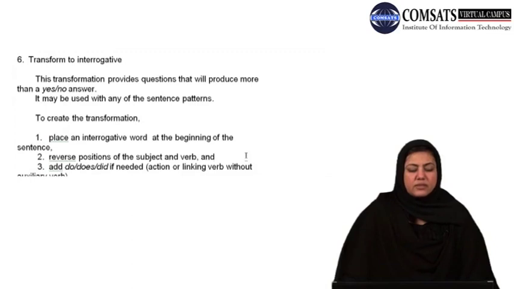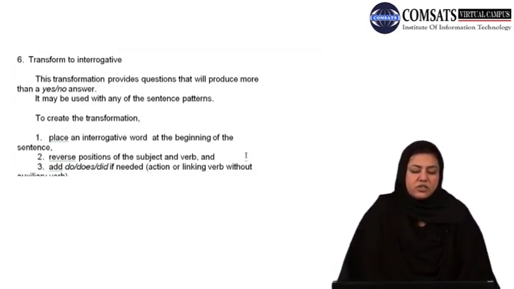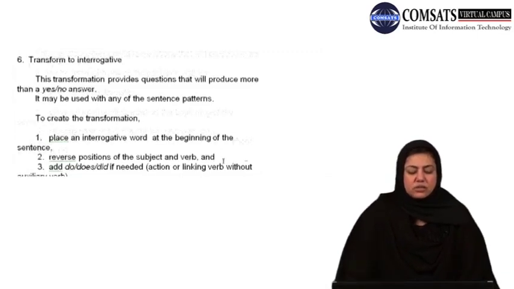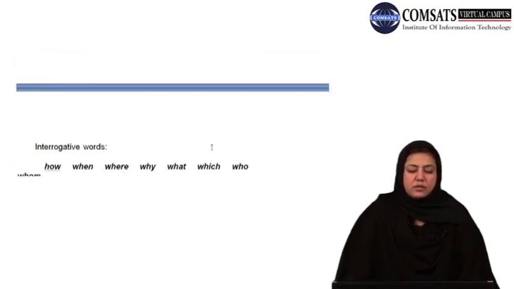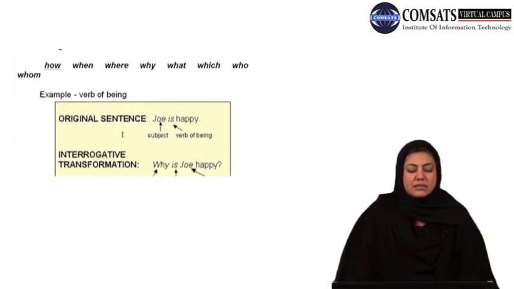As I have already said, to create the question transformation, and you can use it with any of the sentence structures, place an interrogative word at the beginning of the sentence, reverse the positions of the subject and verb, and add do, does or did if needed, that is, for an action or linking verb without an auxiliary verb, and you would have these formations. Interrogative words how, when, where, why, what, which, who and whom can also be used as per needs.